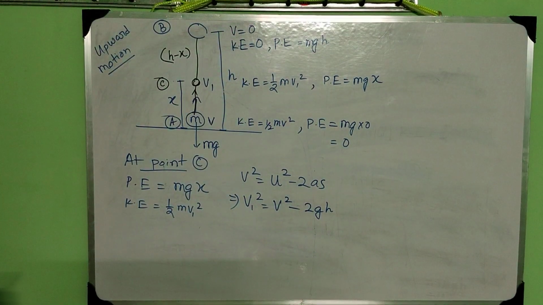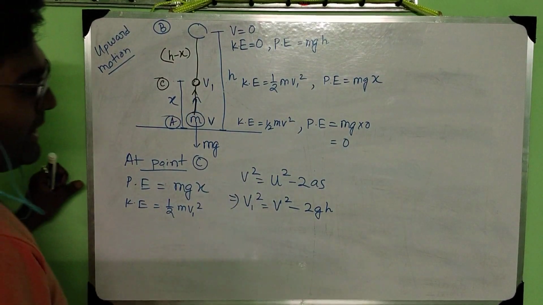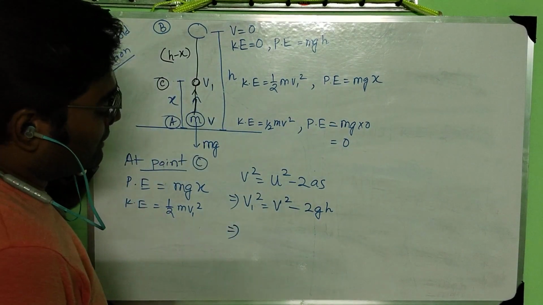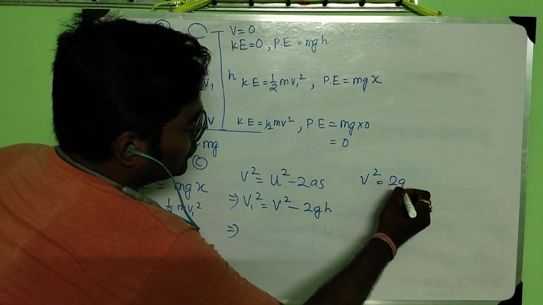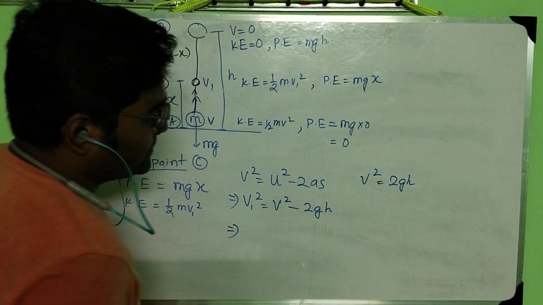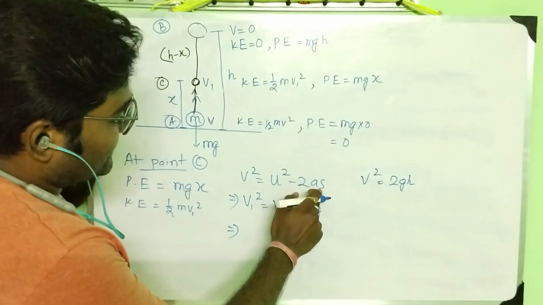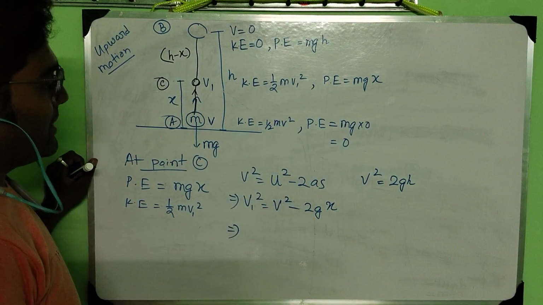Now what was the value of v? You can rewind the video, you will get that we got v square equal to 2gh. And this x is the displacement, that means this distance.